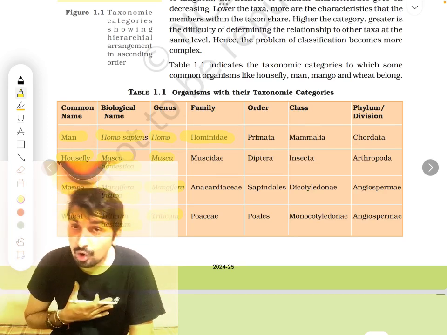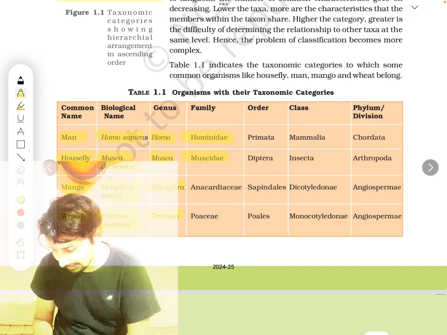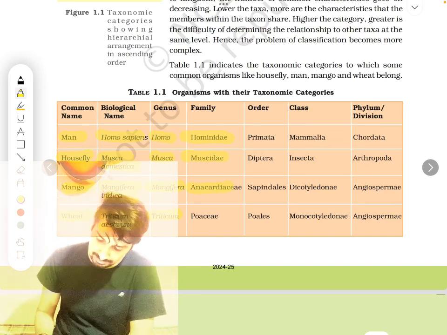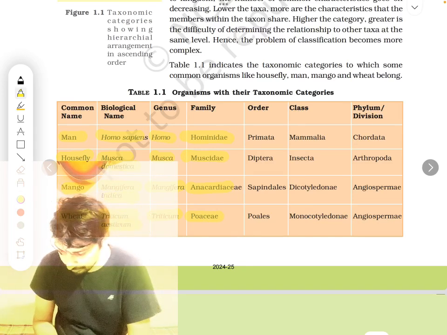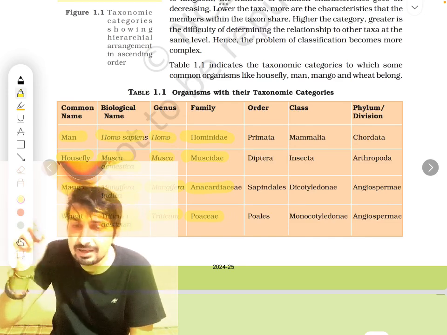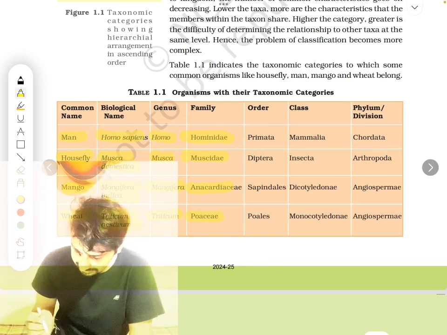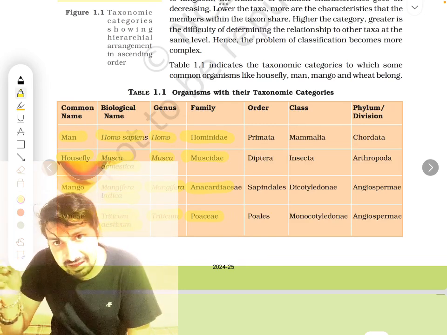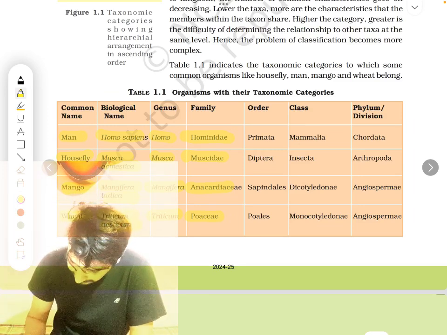Now, a lot of other genera also come, but man is from the family Hominidae. Which family am I from? Hominidae. Which family is housefly from? Muscidae. Which family is mango from? Anacardiaceae. Which family is wheat from? Poaceae. Okay, so a family name ends with AE. Whenever you see a name ending with AE, that means it's a family. Correct? Hominidae, Muscidae, Anacardiaceae, Poaceae, all ending with AE.